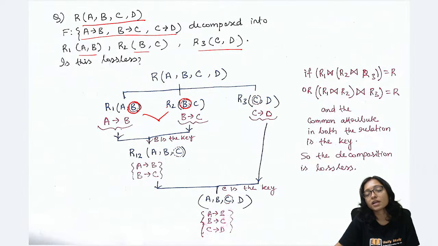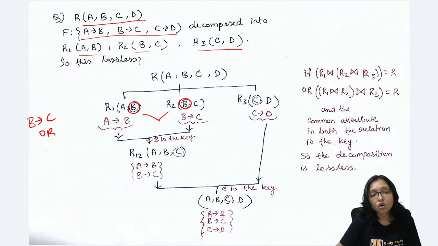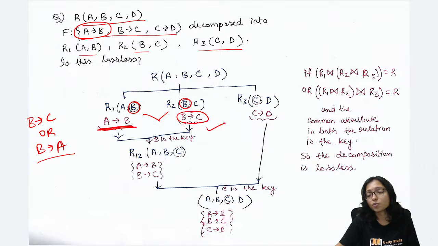What is the common attribute? So either B implies C or B implies A. Any one of them should be present. Here A implies B is present, and here B implies C is present. So no problem. That's why I can join them.